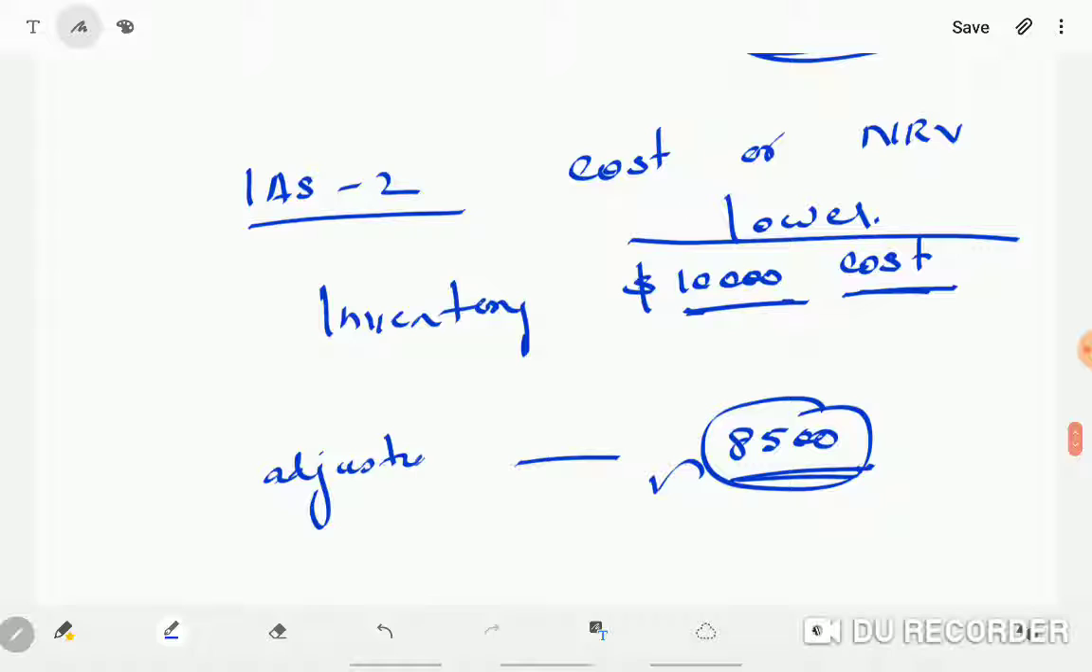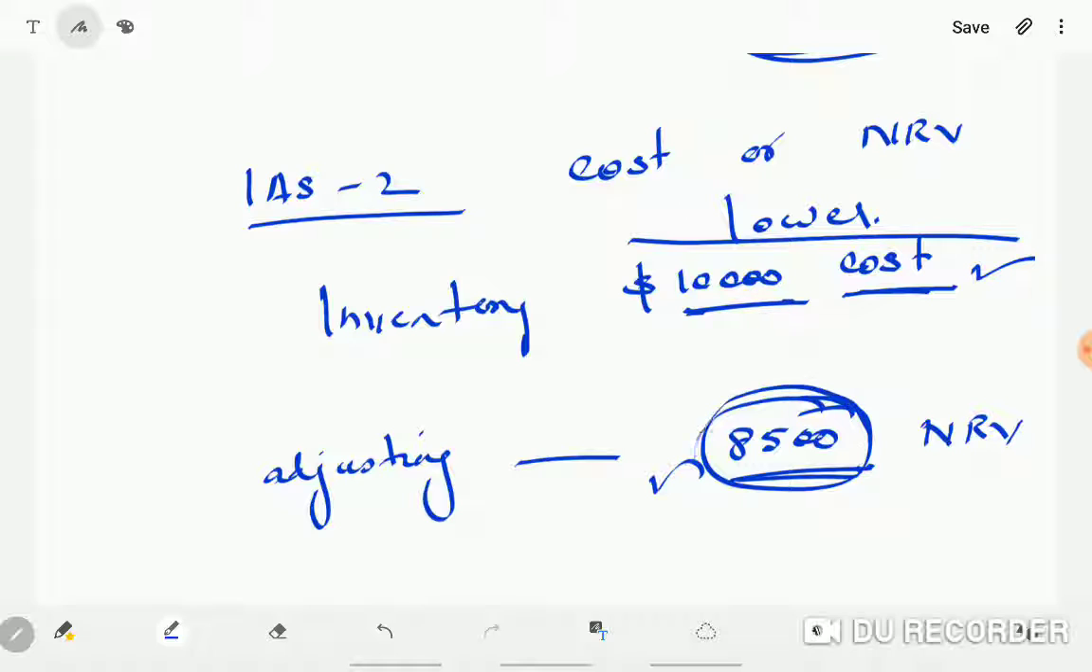Why? Because they sold the inventory. So how much did they sell? 8,500. So this must be the NRV, no? Maybe at the reporting date, the estimated NRV will definitely be more than 10,000. So you have taken whichever is lower, cost is the lower figure.